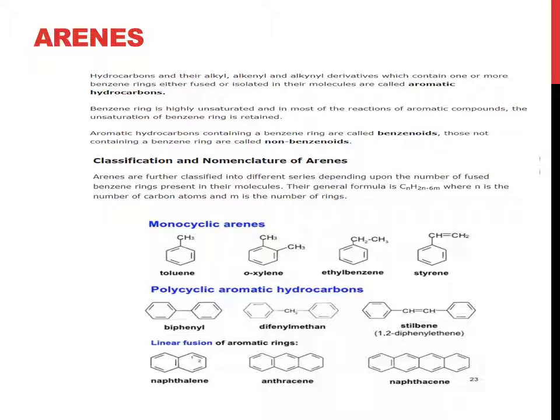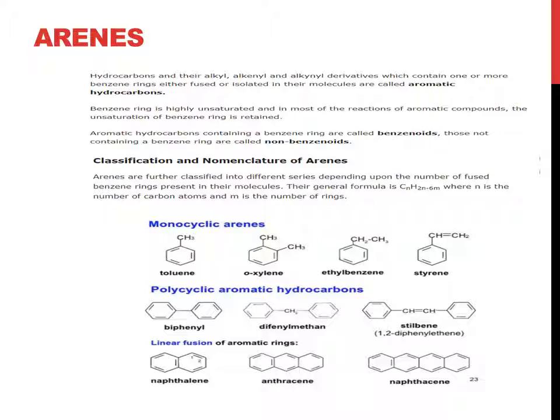which contain one or more benzene rings, either fused or isolated, in their molecules are called aromatic hydrocarbons. The benzene ring is highly unsaturated, and in most of the reactions of aromatic compounds, the unsaturation of the benzene ring is retained. Aromatic hydrocarbons containing a benzene ring are called benzenoids. Those not containing a benzene ring are called non-benzenoids.